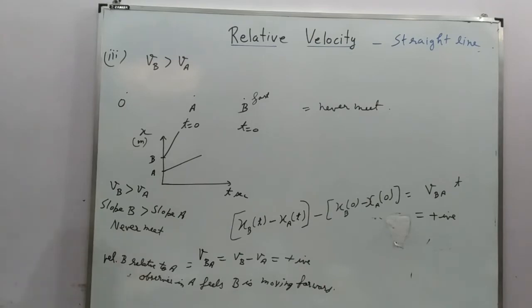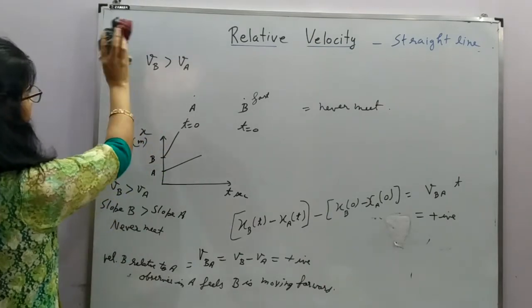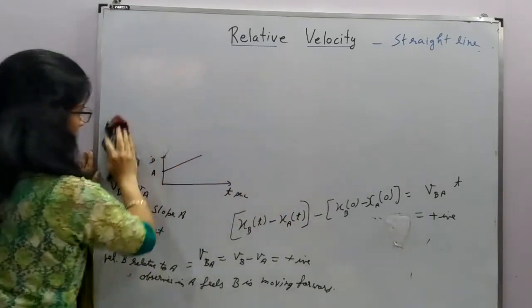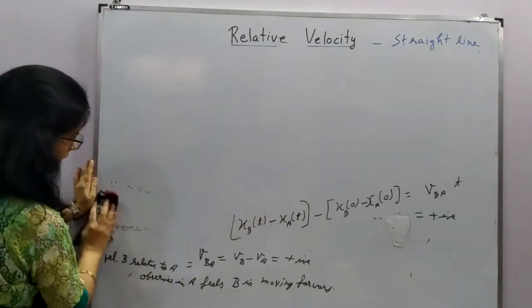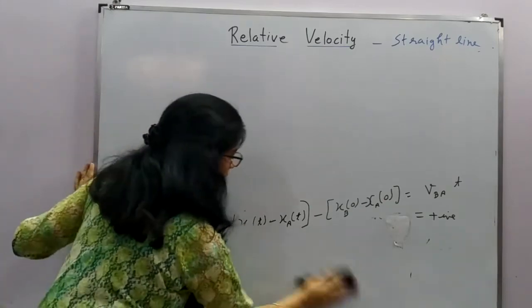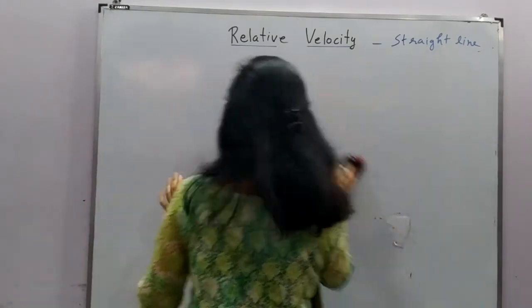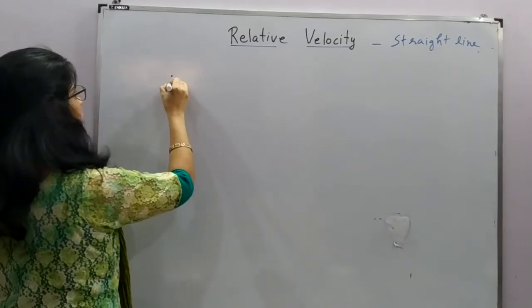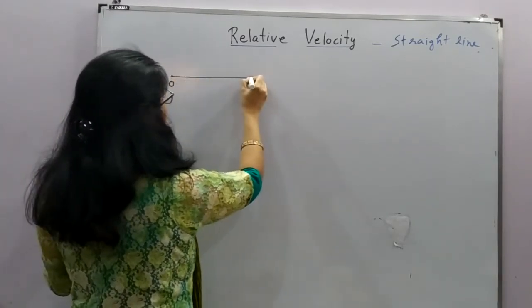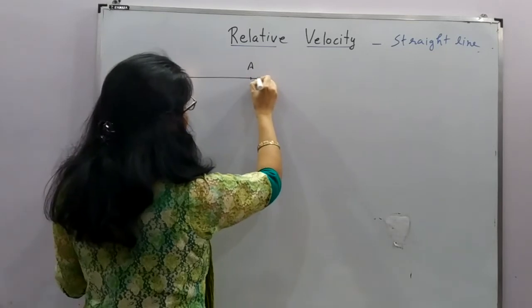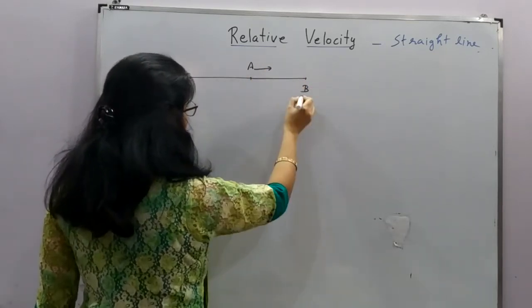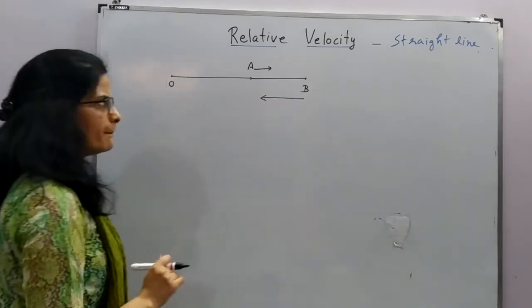So this is about these graphs when these buses are moving in the forward direction only. Let's take the last case, when these two buses are moving in opposite directions. Right? So let's take that example also. If we have this origin, this is suppose point A and this is point B. A is moving in the forward direction and B is moving in the backward direction.